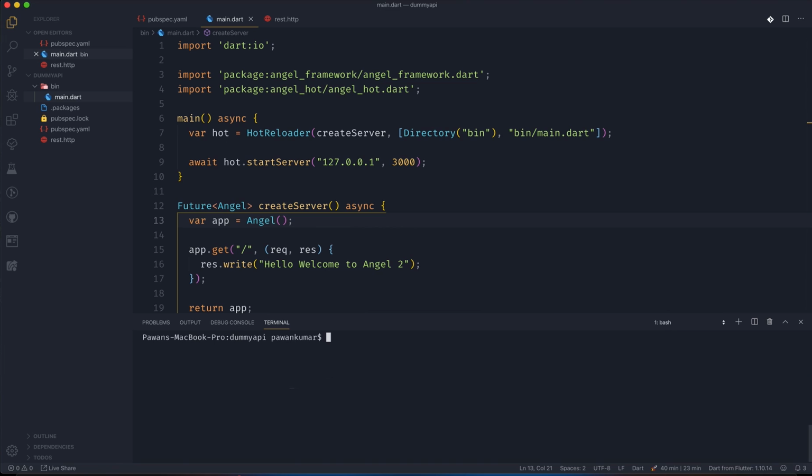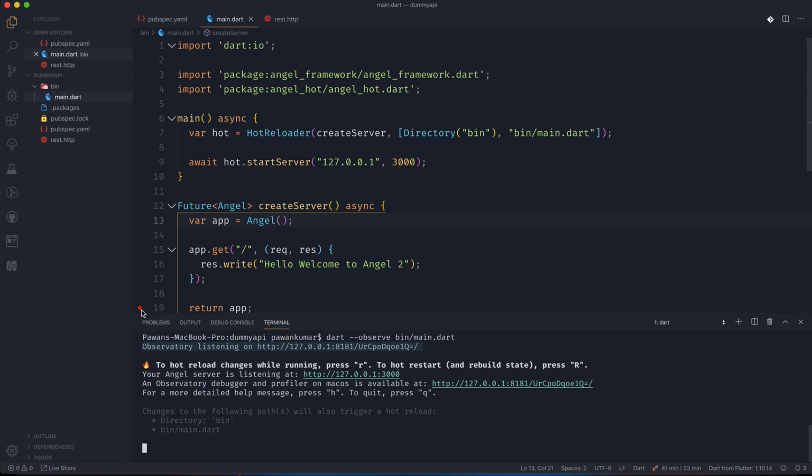So earlier we were writing dart bin slash main dot dart, now we will write dart dash dash observe, because we are using dart VM technically, and then we can say bin slash main dot dart. And as soon as I write it, you can see observatory listening on this. It is saying that to hot reload changes while running, press R, to hot restart press R, and all this stuff.